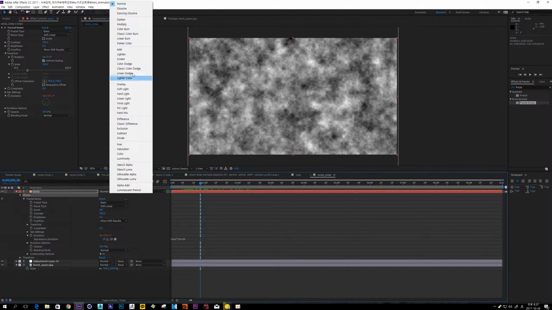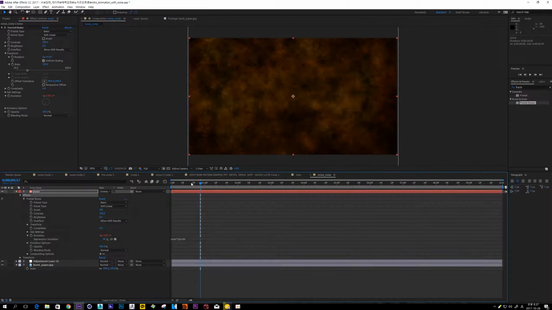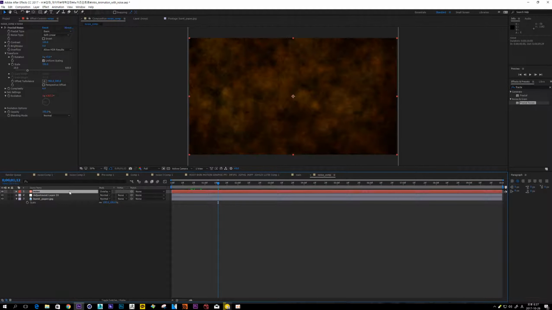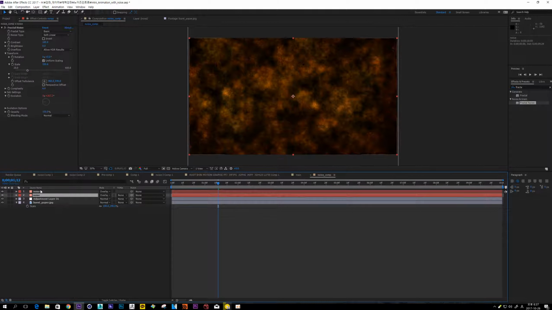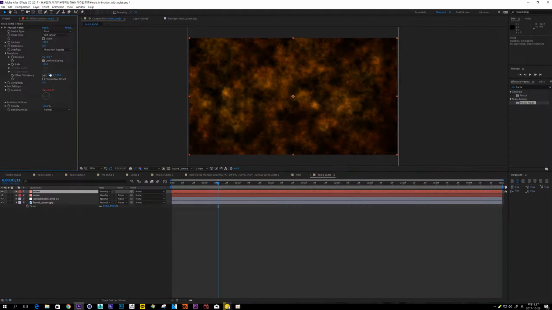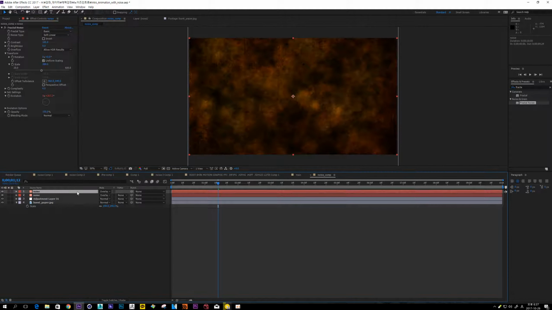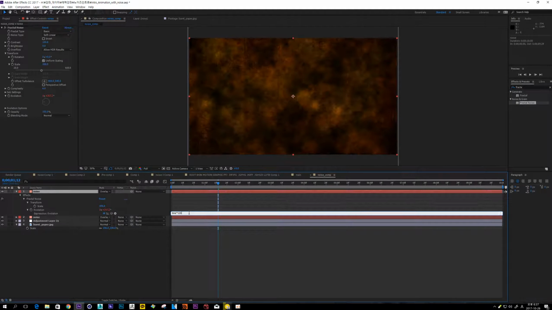And change blending mode to overlay. And copy it. And change scale up about 300. And hit UU. And change offset, another offset.